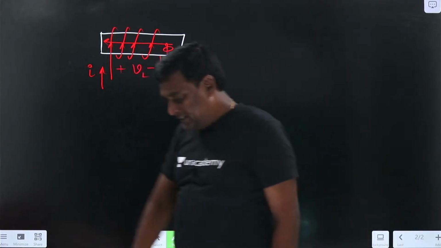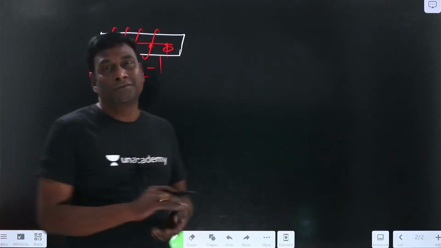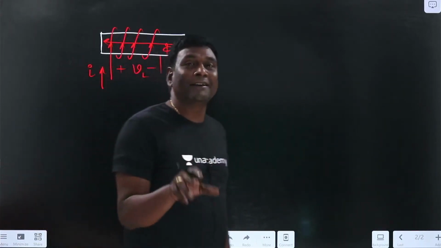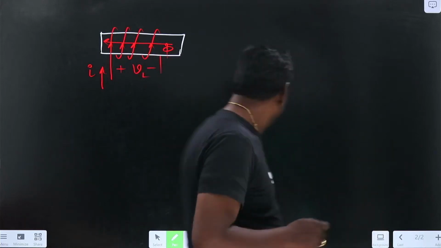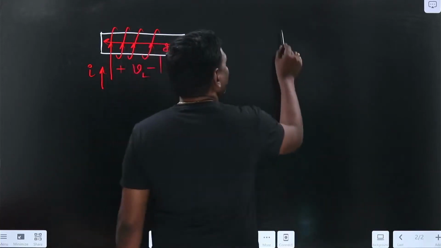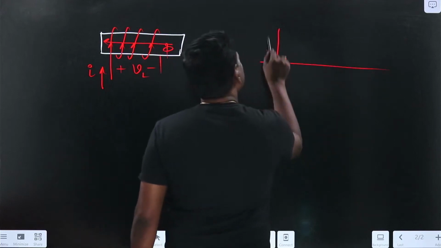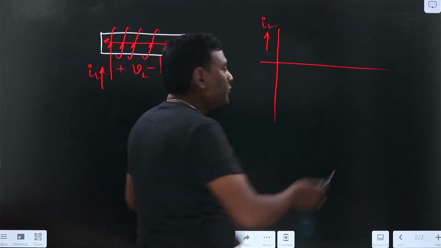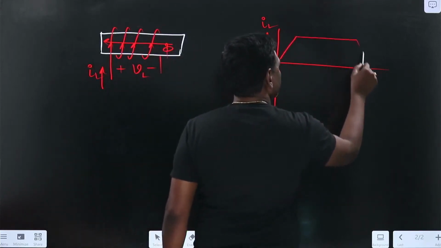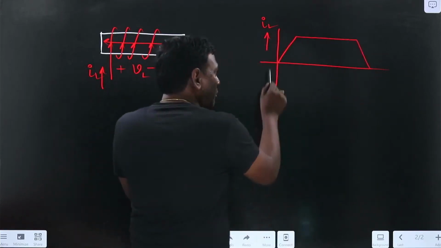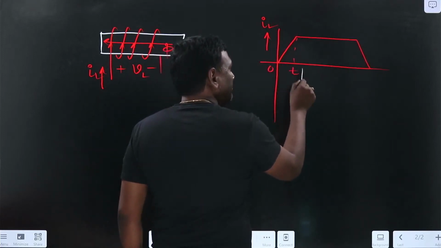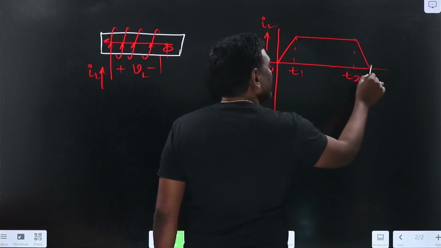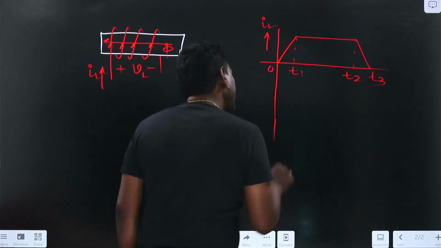Now one thing, in order to understand transients, the best waveform is not sinusoidal. The best waveform to analyze transients will be trapezoidal. Now let me think of my current as being like this. My current in the inductor is a trapezoidal waveform. From 0 to T1, my current is increasing linearly, and from T1 to T2, my current is constant. From T2 to T3, my current is reducing linearly.